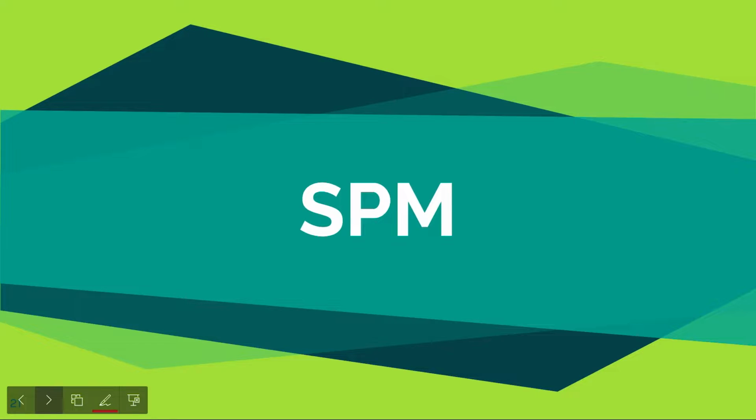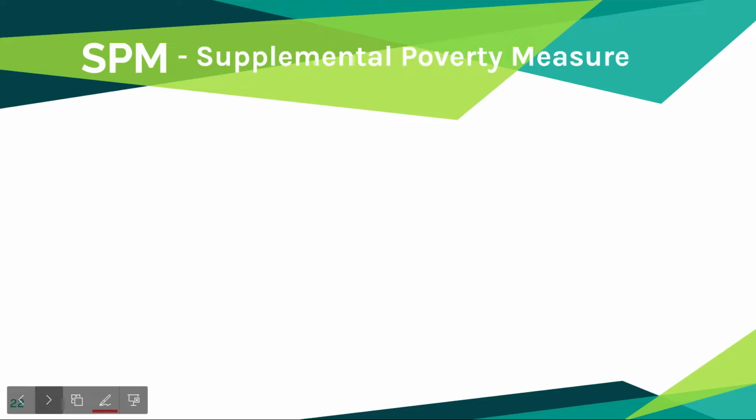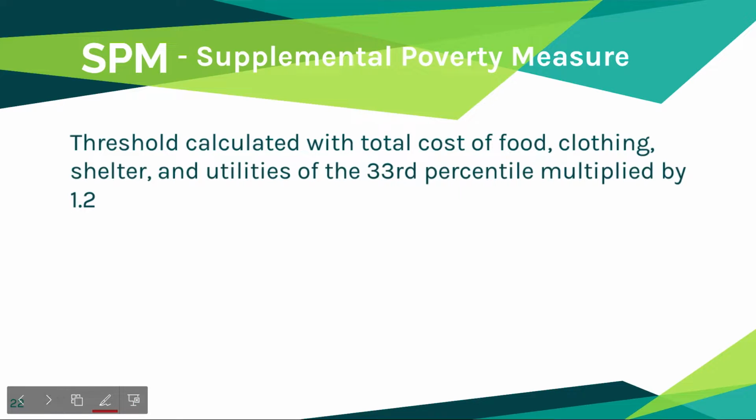The Census Bureau created the SPM, or Supplemental Poverty Measure, to expand and correct some of the failures of the OPM. So what exactly did it do? The threshold of the SPM is a little different than the threshold of the OPM. It takes a look at the amounts all the different families spend on FCSU, or food, clothing, shelter, and utilities, and finds the amount spent by the family at the 33rd percentile. It then multiplies the amount they spend by 1.2, and that number is the threshold.